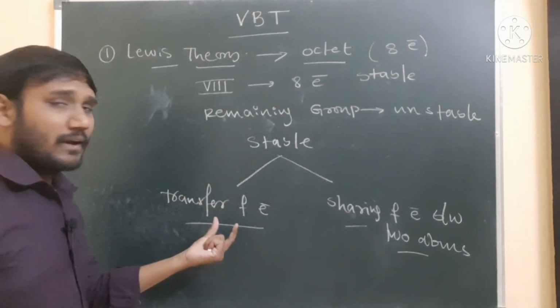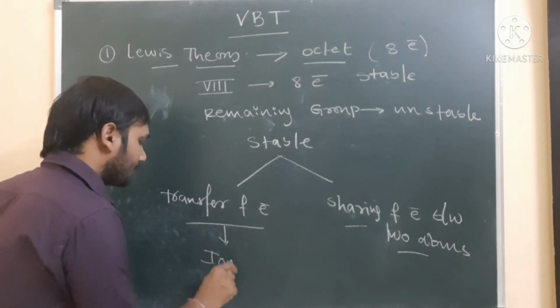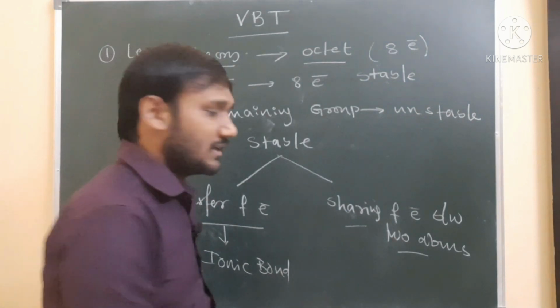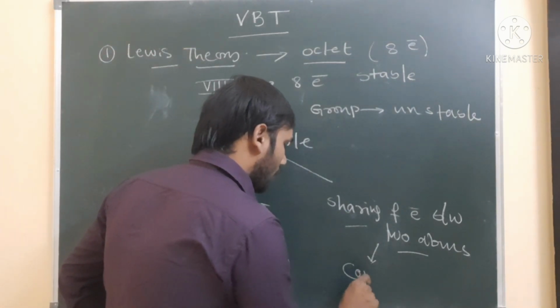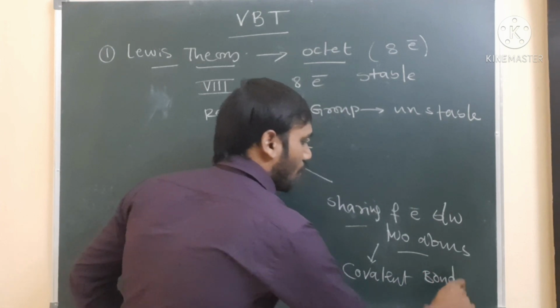By the transferring of electrons, the resulting bond formation we call an ionic bond. By the sharing of electrons between two atoms, the resulting bond that forms we call a covalent bond.